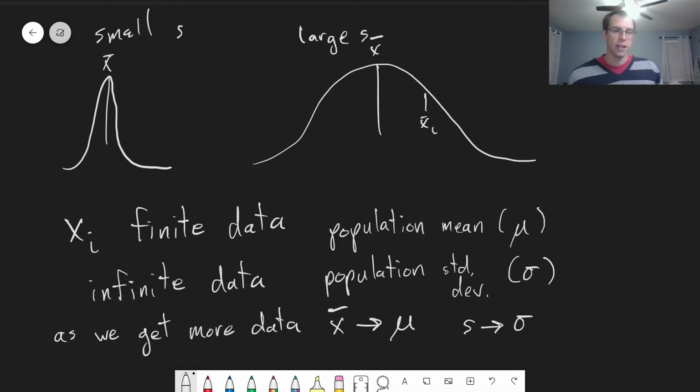And so that's one way of thinking of these: this is the limit as we go to infinite data, right? If we could acquire infinite data points, we could get the exact distribution. But any measurement we actually take will be limited. And so we'll only be able to get an approximation of the mean and standard deviation.